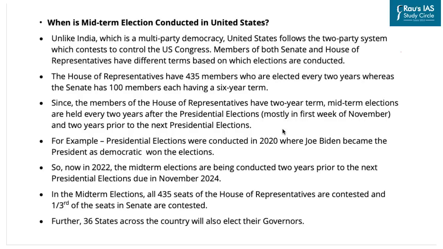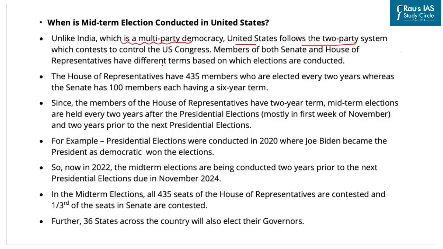Now we'll try to understand when and why the midterm election is conducted in the United States of America. Unlike India, which is a multi-party democracy, the United States follows a two-party system which contests to control the US Congress. Members of both the Senate and the House of Representatives have different terms based on which elections are conducted. As we have seen in the pictograph, the House of Representatives has a total of 435 members, of which the Democrats presently have an advantage with 222 seats.